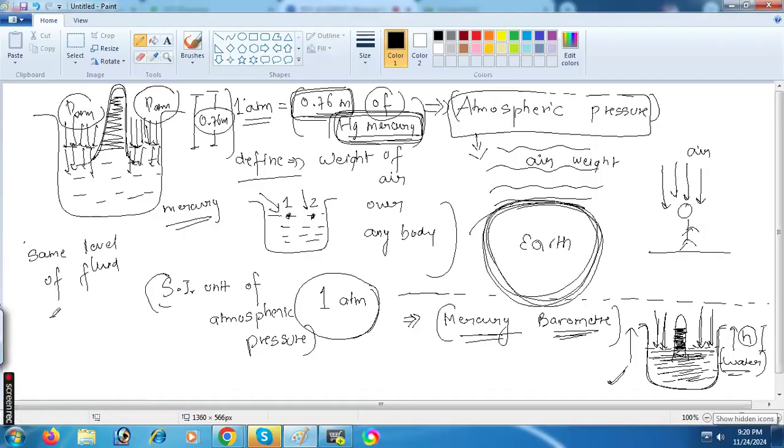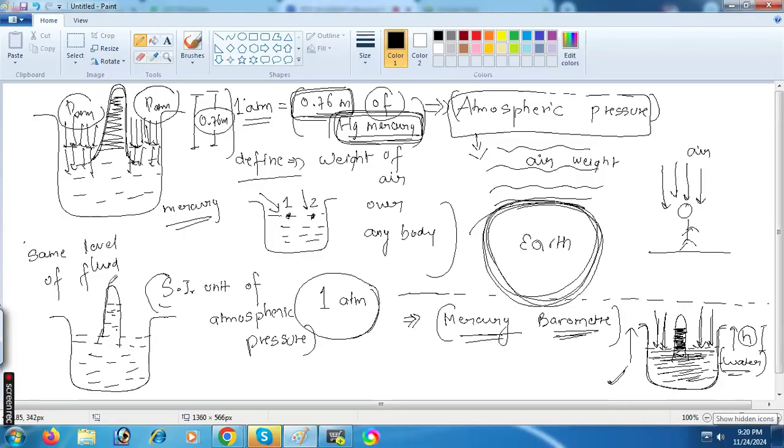So if we take a mercury barometer, this is your container, and fluid is present in the container. This is the inverted test tube, right?